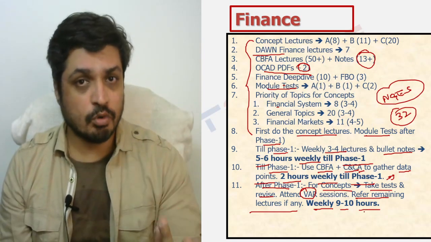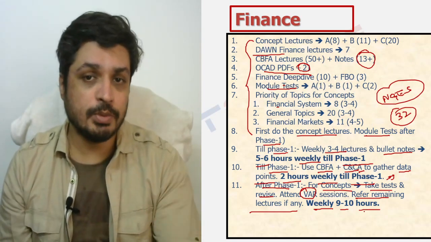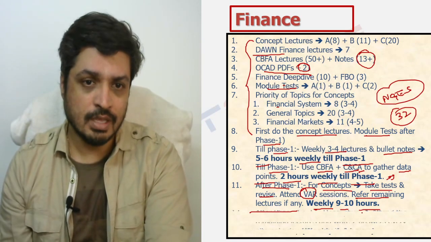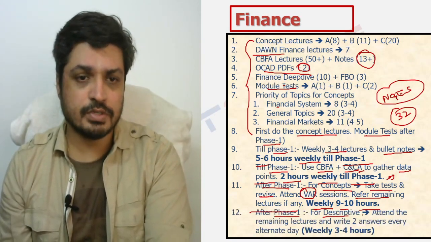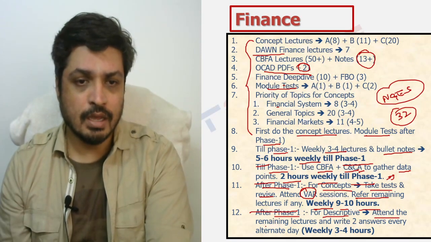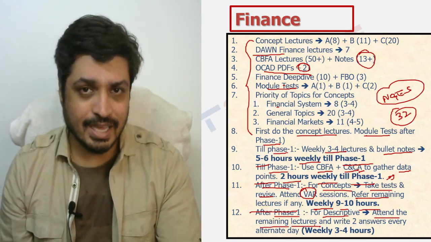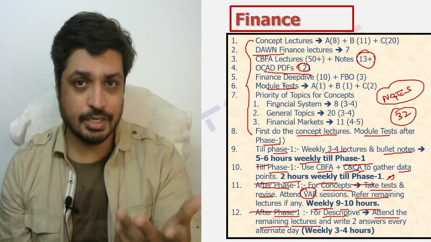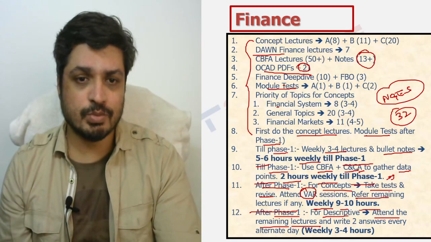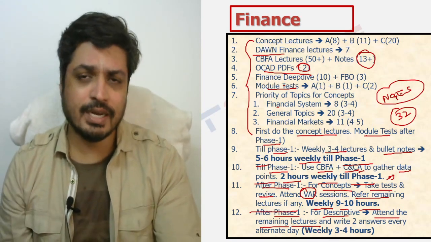Of course, if you can give more, great, but at least 9 to 10 hours would be expected from you from a finance perspective. Next, after phase 1, in terms of descriptive, you obviously have to attend the remaining lectures, if there is anything else from a DAWN standpoint for finance that is recorded and presented to you. You have to look at those DAWN lectures as well, which is nothing but descriptive answer writing.